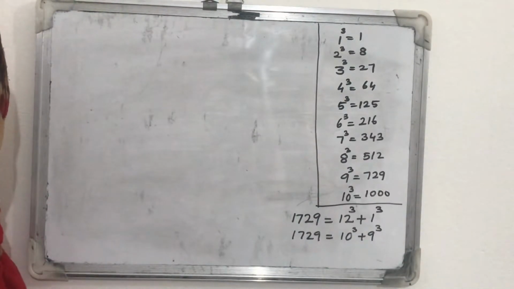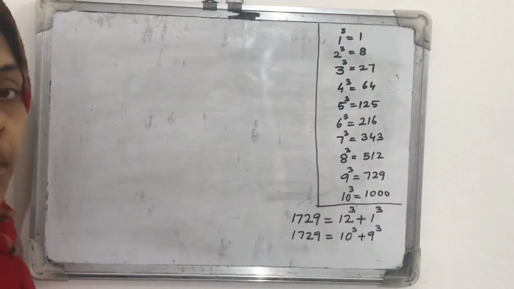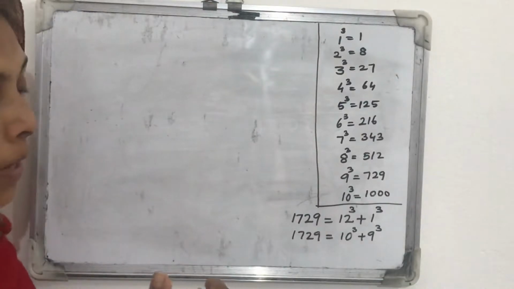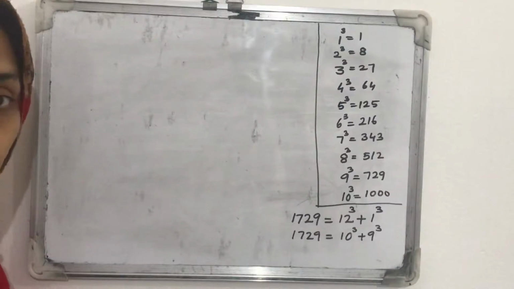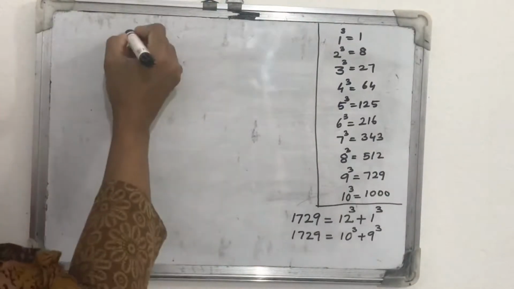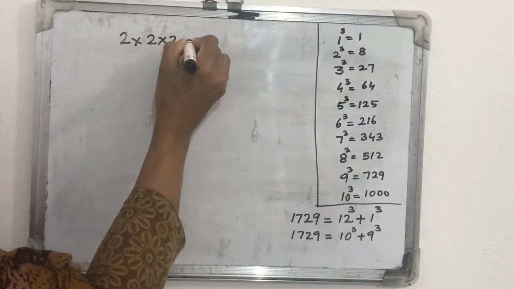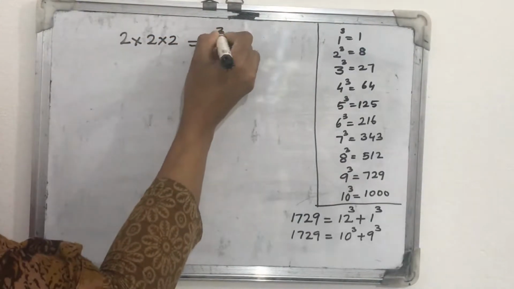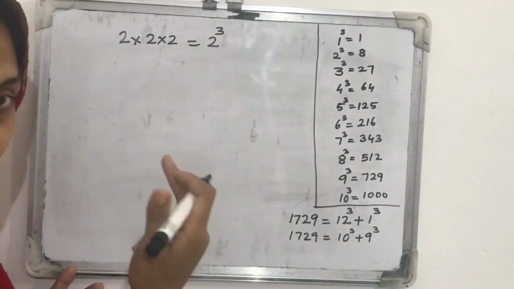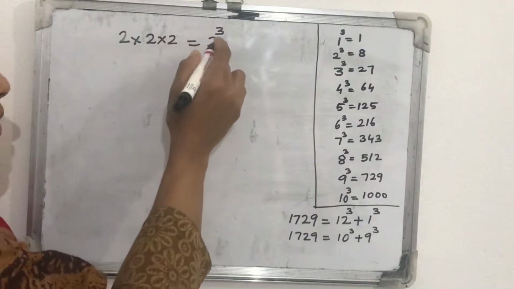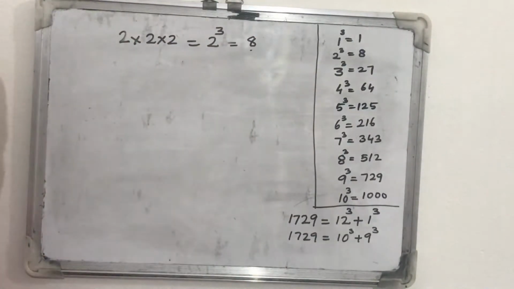But here we are discussing numbers, cube numbers. Cube numbers means when we multiply a number 3 times, we will get its cube. Suppose 2 multiplied 3 times, 2 into 2 into 2, we can express in exponential form as 2 cube. 2 cube is a cube number, and its answer is 8. 2 cube is equal to 8.